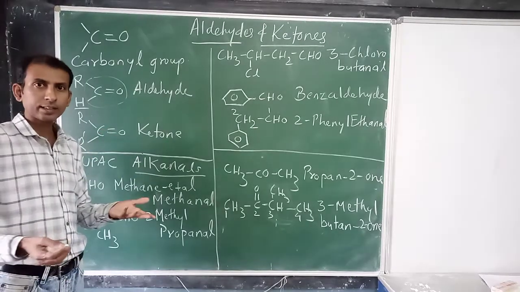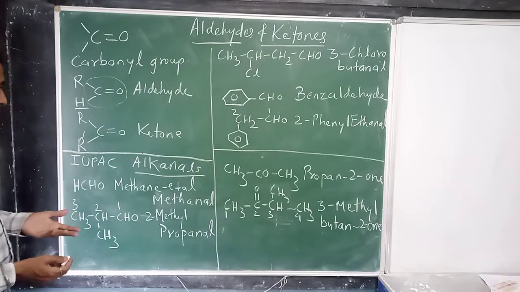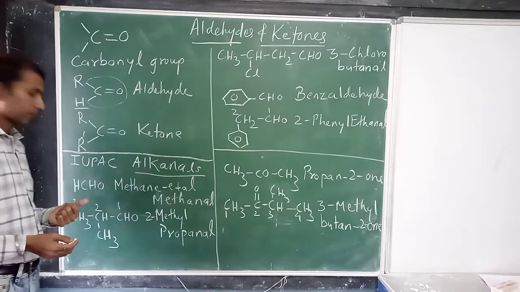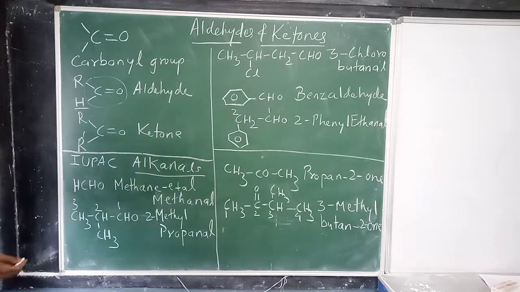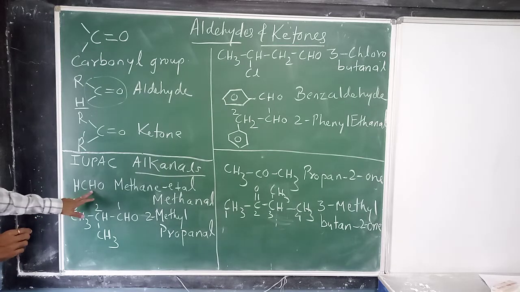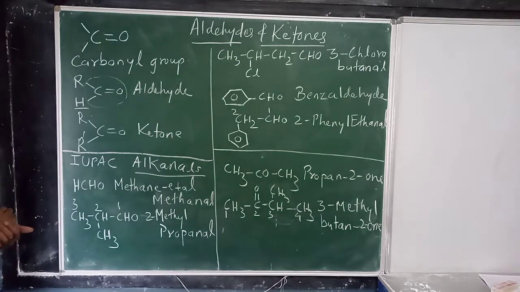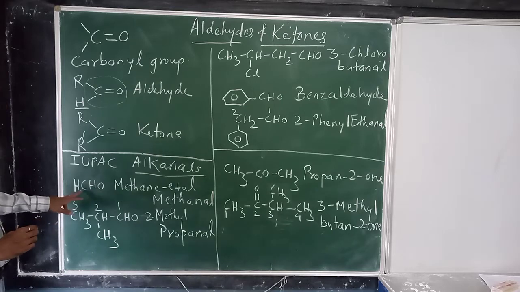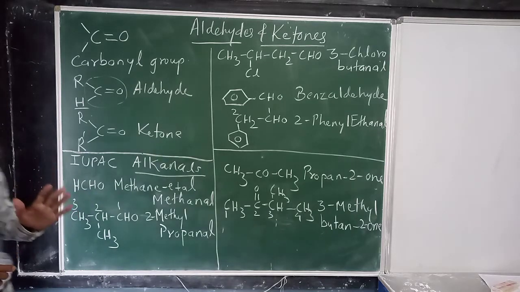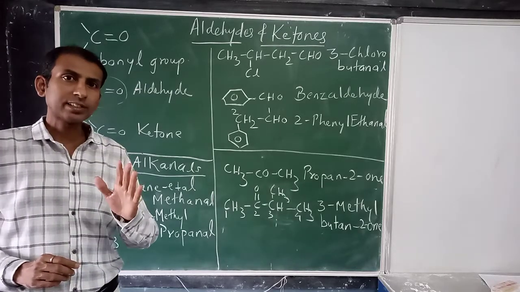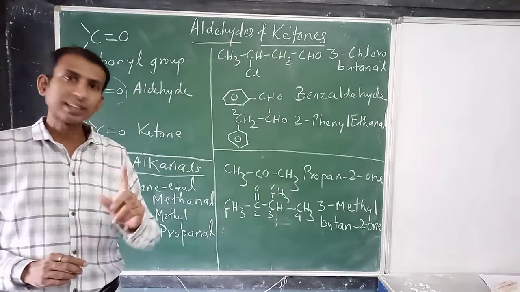Let us try to understand with the example. So we have this first example here. The formula of this aldehyde is HCHO. CHO means aldehyde. So we have only one carbon atom here, and the alkane which contains one carbon atom is methane.